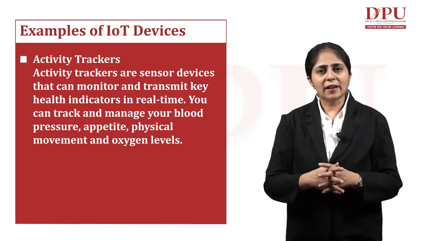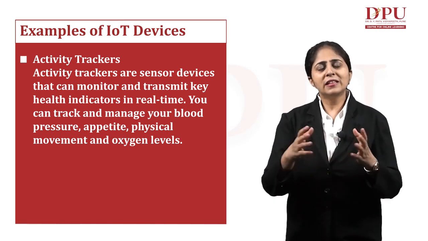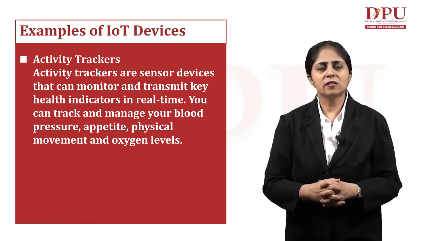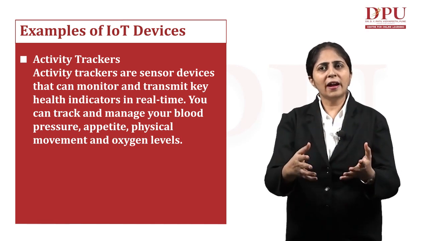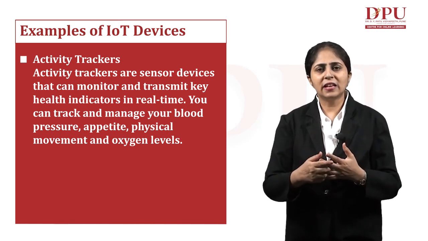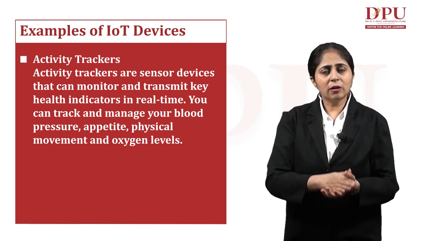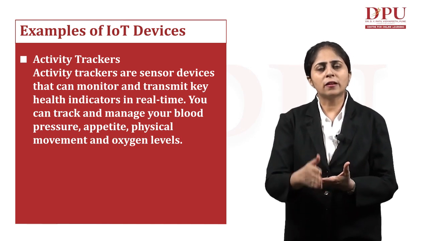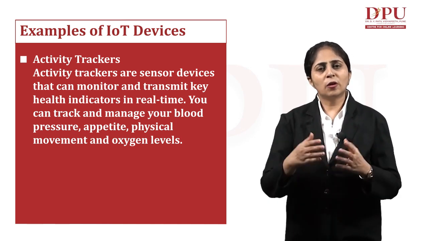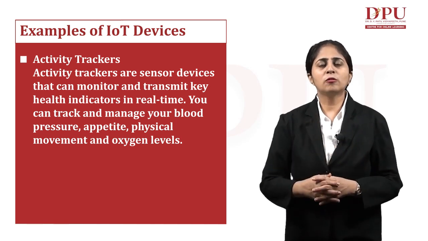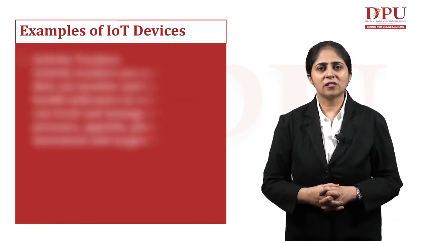These activity trackers are all sensor devices which monitor and transmit key health indicators in real time. Real time means currently, whenever you're doing those activities, this is happening. So another example of IoT is activity trackers.